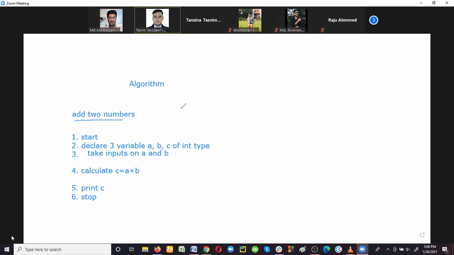Ma'am, by runtime, how much time it's taking to complete. Very good. Yeah. And second, how few the algorithm steps are. Fewer algorithm steps means fast.